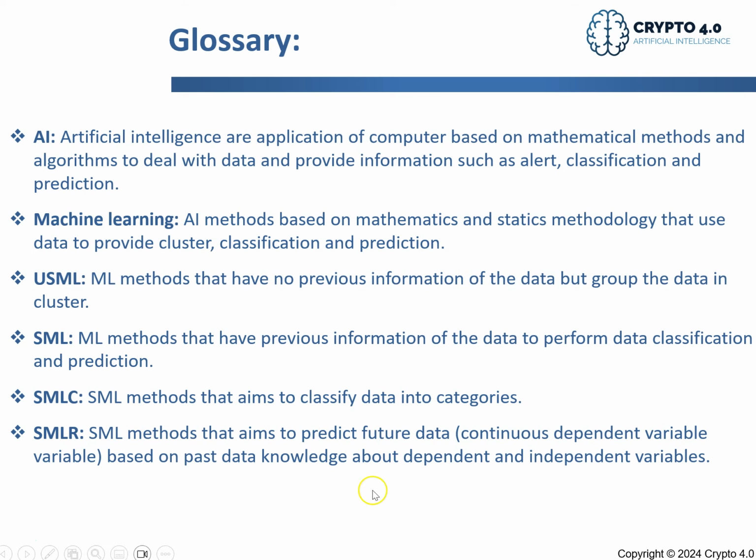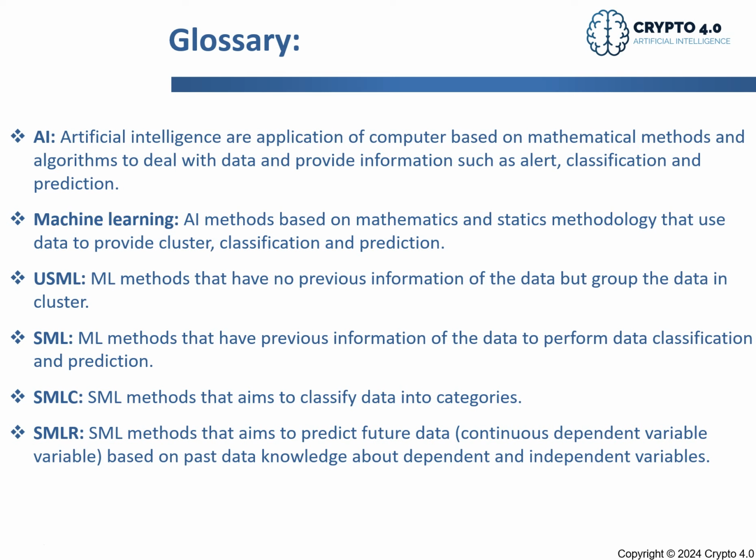And then, of course, the one that we start with is supervised machine learning regression. The supervised machine learning regression method aims to predict future data values. So you have continuous dependent variables based on past data knowledge about dependent and independent variables. As I mentioned before, the dependent variable is the result, the value that shows what you want to predict. A variable is a characteristic of a population. For example, price: you have a population of crypto coins, and price is one of the characteristics. This is the variable that you want to predict in the future.